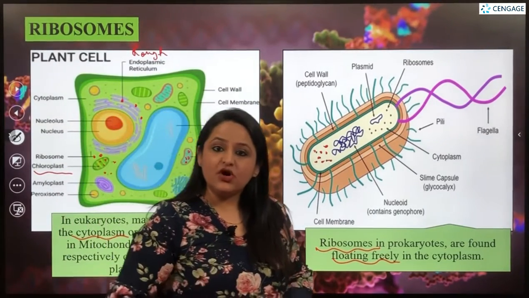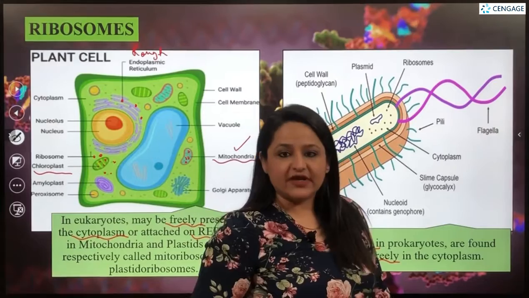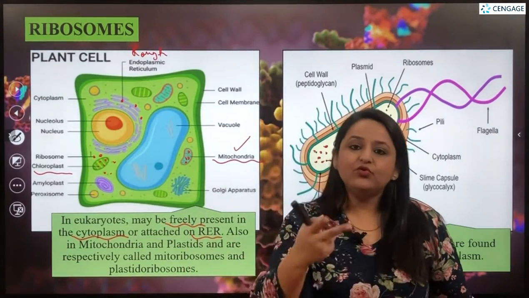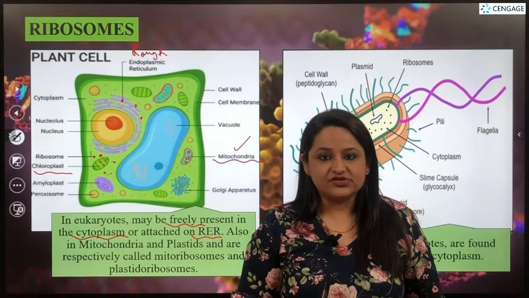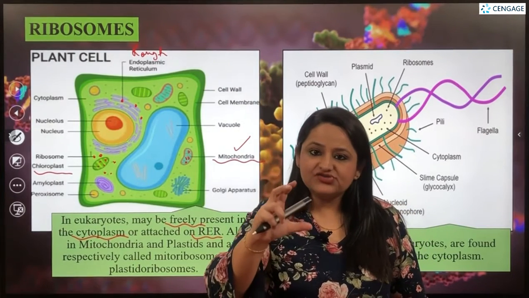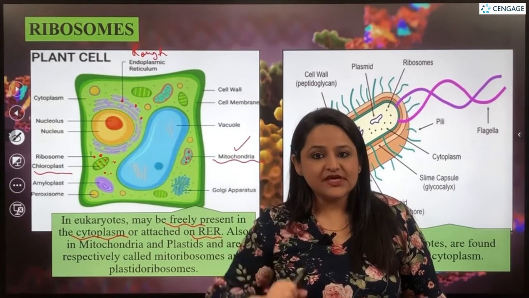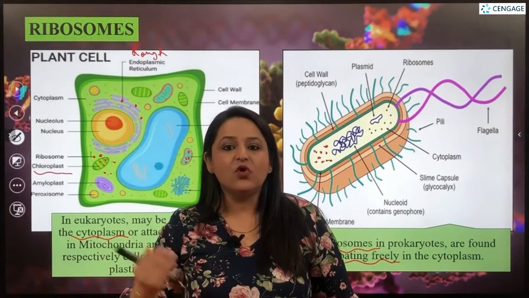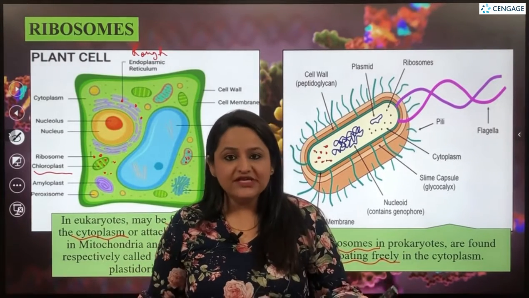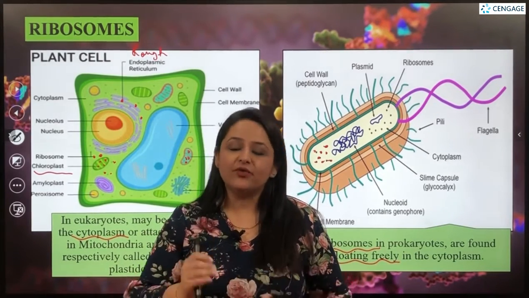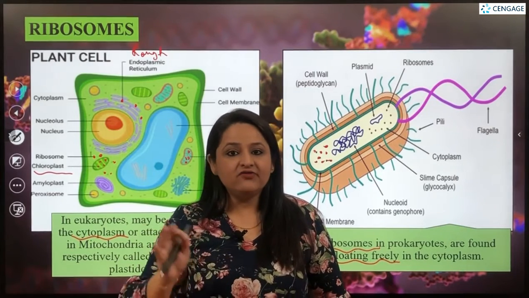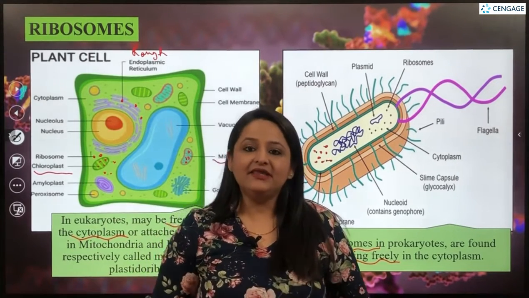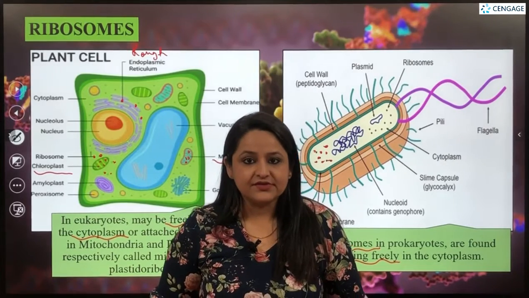Now let's talk about the various types of ribosomes. Ribosomes actually are made up of 2 units. They are made up of 2 structures. One is a larger structure known as the larger subunit, and the other is a smaller structure known as the smaller subunit. Both of these structures join during the protein synthesis under the influence of magnesium ion, and then they help in the synthesis of proteins.